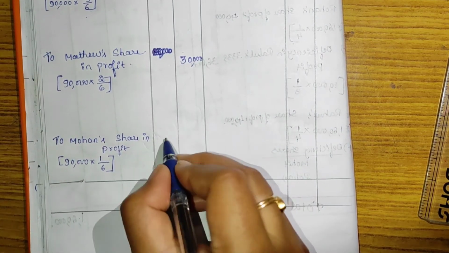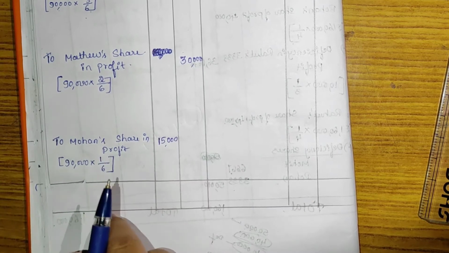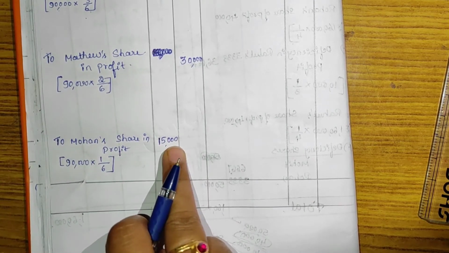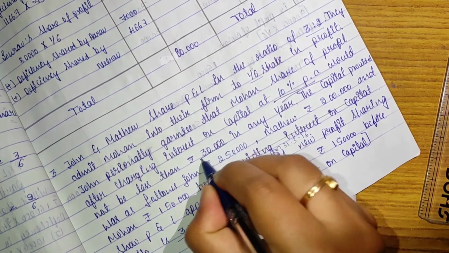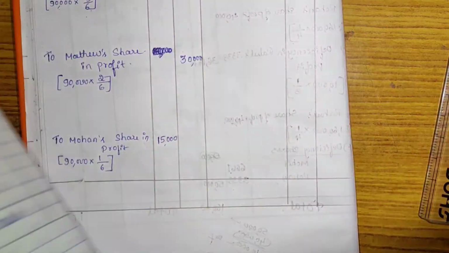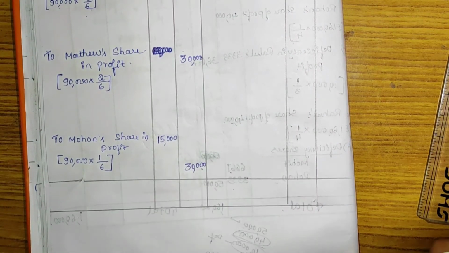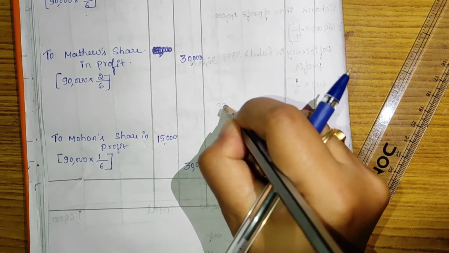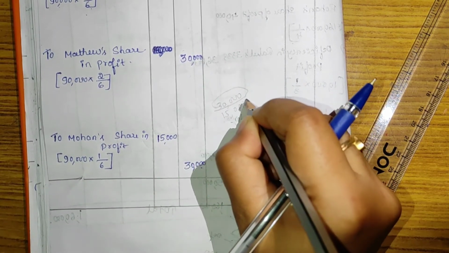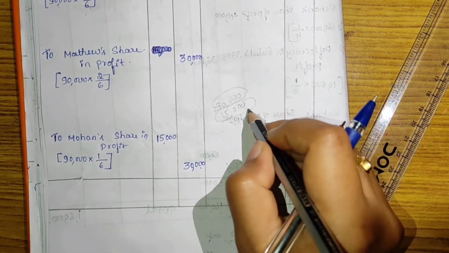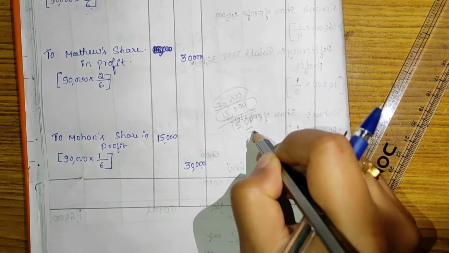Next, Mohan's share of profit is rupees 15,000. That is 90,000 into 1 divided by 6, 15,000 rupees. But the guarantee is 30,000. What is the guarantee amount? 30,000 rupees. The difference is 30,000 minus 15,000. Guaranteed profit is rupees 30,000, but he is able to get only rupees 15,000. The deficiency in his profit is rupees 15,000.